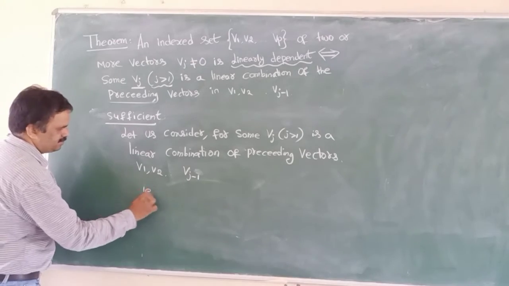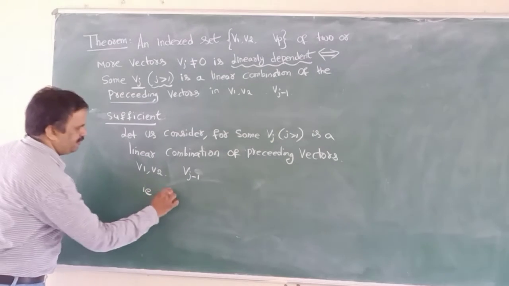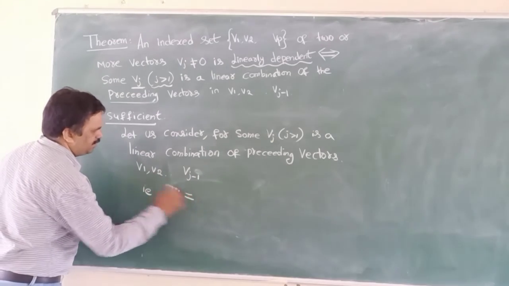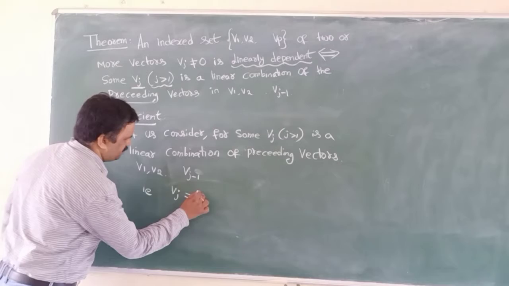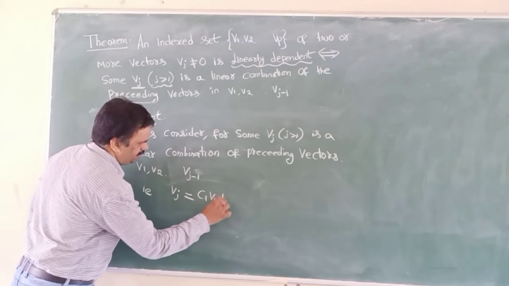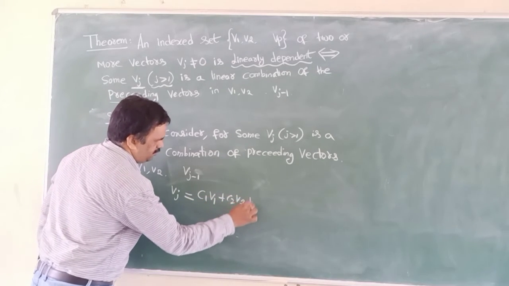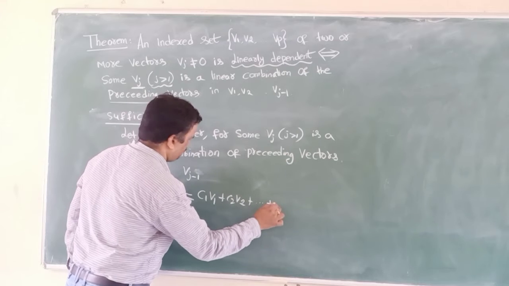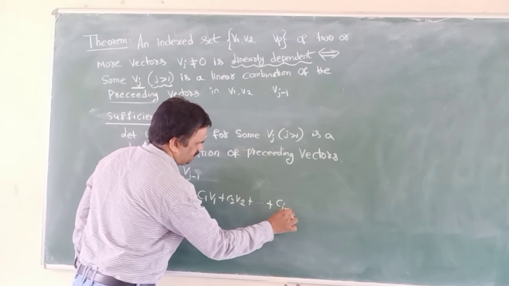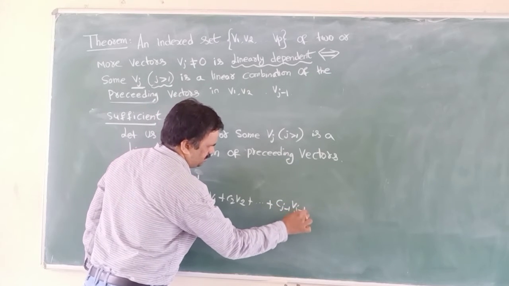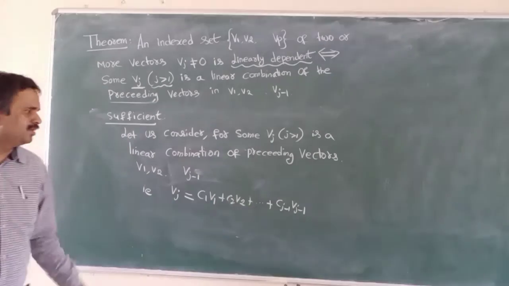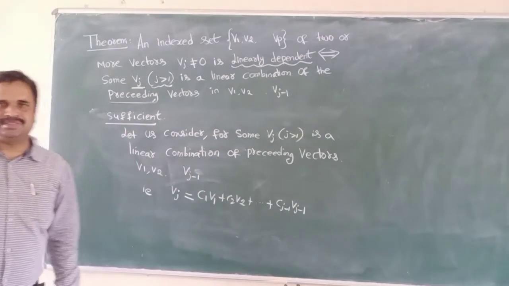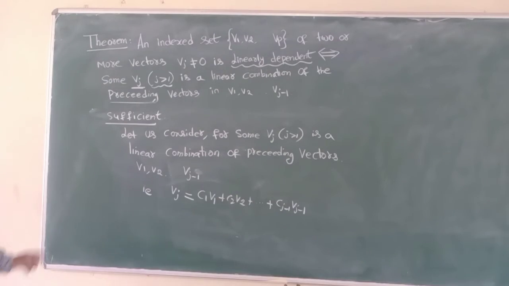That is, vj is equal to preceding vectors. So I can write vj is equal to c1 v1 plus c2 v2 plus so on Cj minus 1 Vj minus 1. Vj can be expressed as a linear combination of preceding vectors.